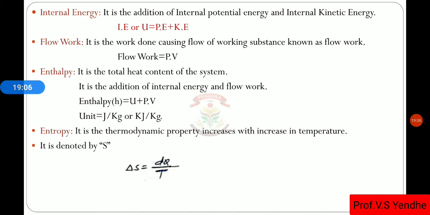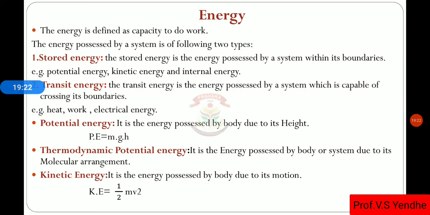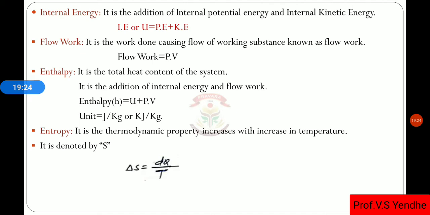Then flow work, it is the work done due to the flow of working substance. So the formula for the flow work is equal to PV. Then enthalpy, as we know, the enthalpy is the total heat content of the system, or it is the addition of internal energy as well as the flow work. The unit of enthalpy is joule per kg or kilojoule per kg. Then entropy,